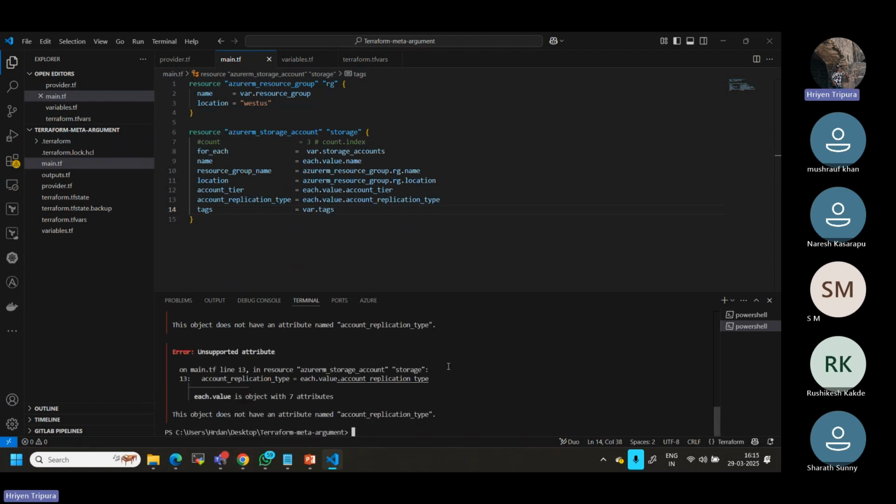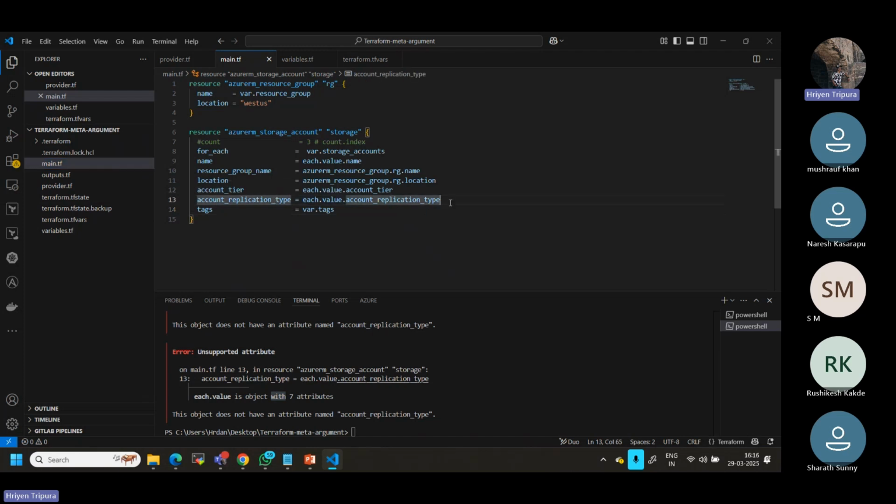Okay, now if you see here, it is showing unsupported. The object does not have an attribute of that type. Unsupported attribute in main.tf. Now this is the thing we need to try to troubleshoot. If you see, this is an object with seven attributes. Now what is the line number? It is main.tf line number 13. Main.tf line number 13 means this one, right?